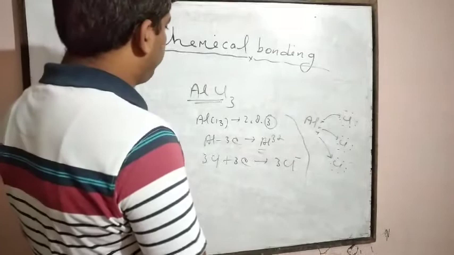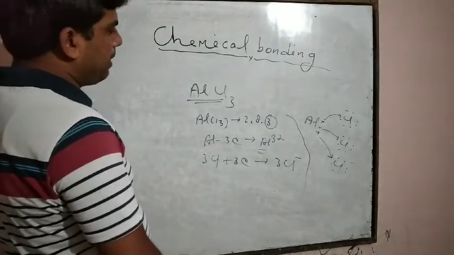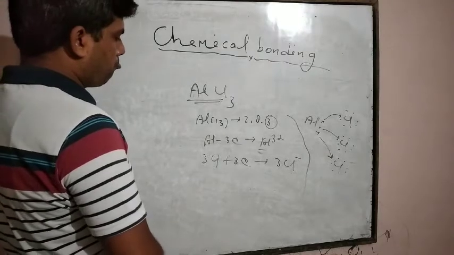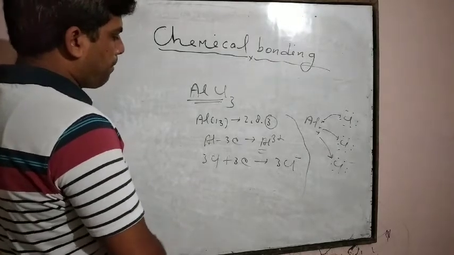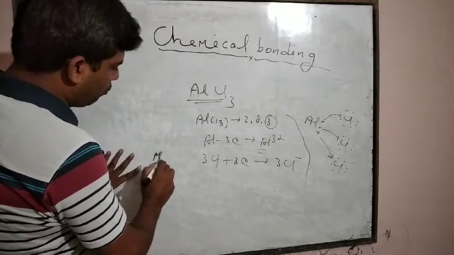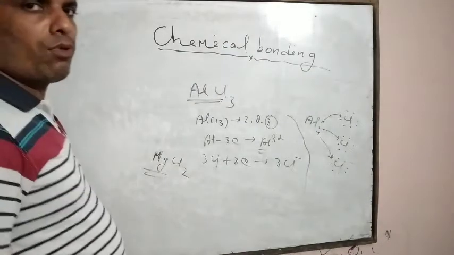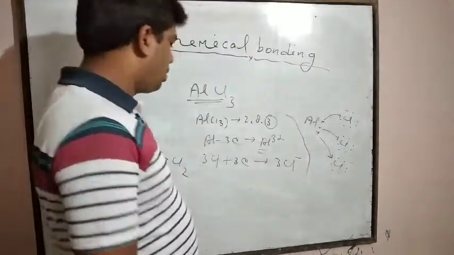Similarly, if we take magnesium chloride, MgCl2, then what happens?